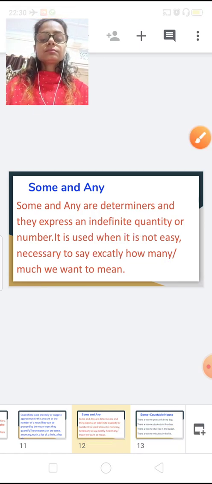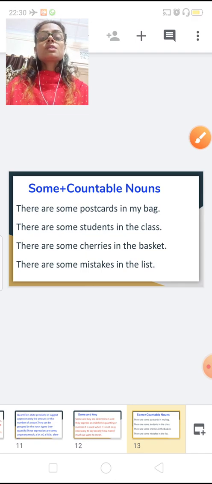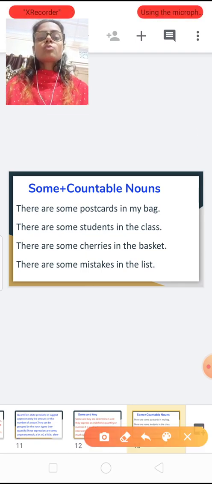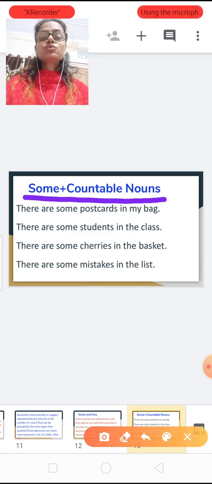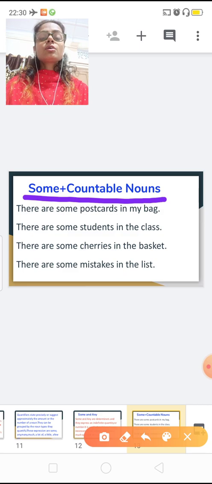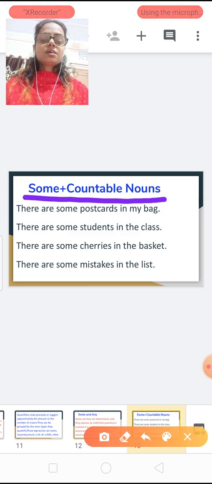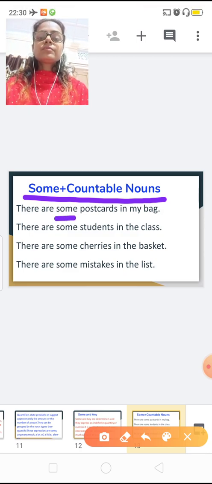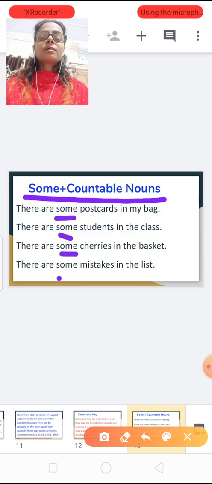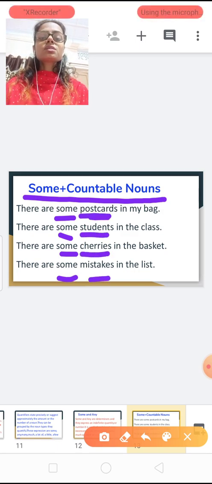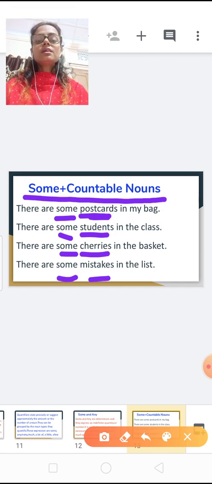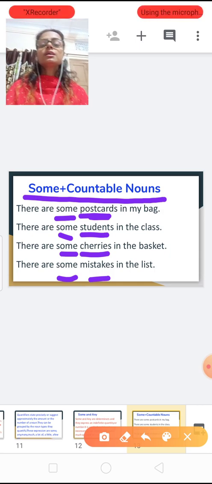Now, some we can use with countable nouns. Here I am giving you examples where some is used with countable nouns. Students, one important thing you have to note: in each sentence the quantifier some is before a noun. Everybody knows these are the nouns, the second underlined words. Now, one by one, let's see the sentences.